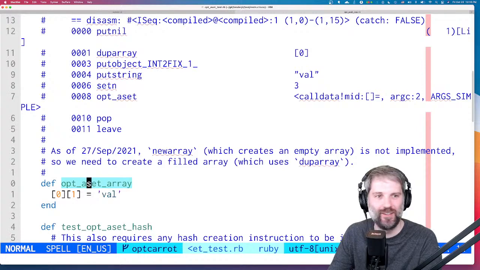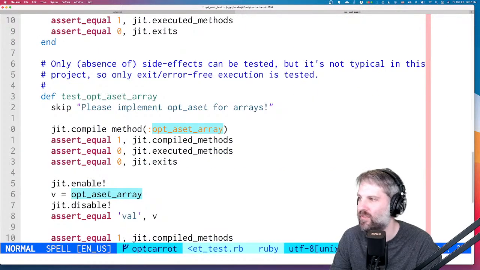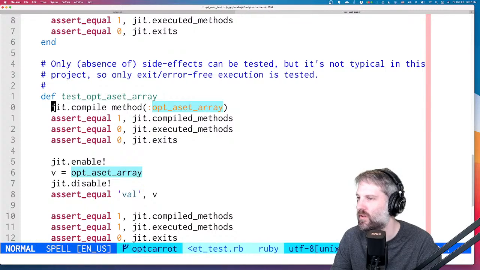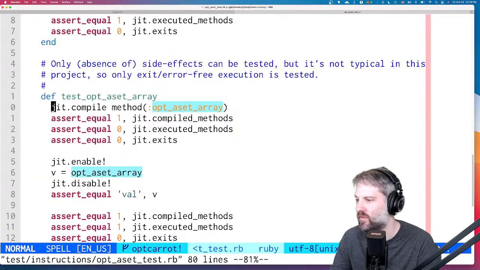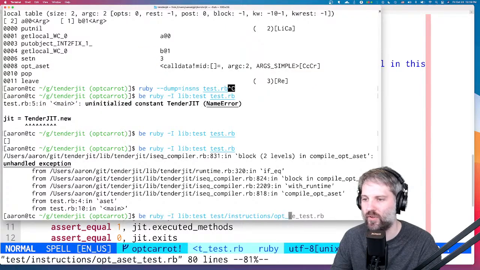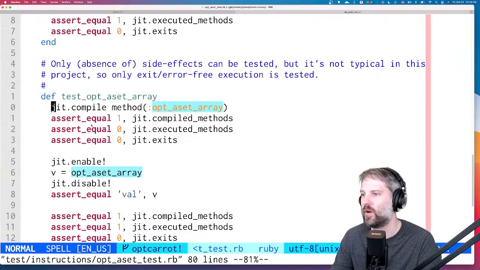Okay, so this is it, and it calls opt aset, and this is exactly what we want. Okay, so let's run the test. Test instructions. What was this? Opt aset test. So hopefully this raises an exception. It does. Great. Okay, so let's fix it.